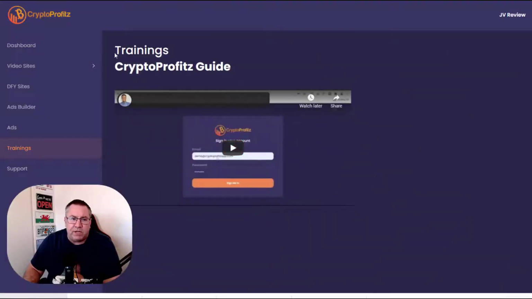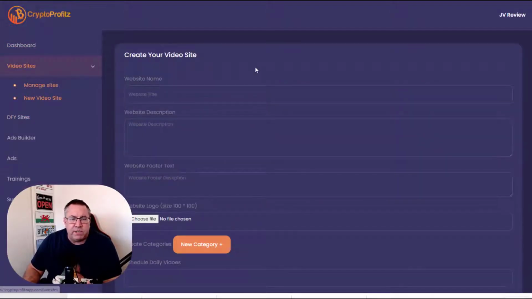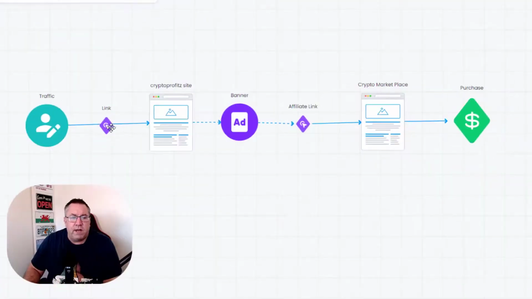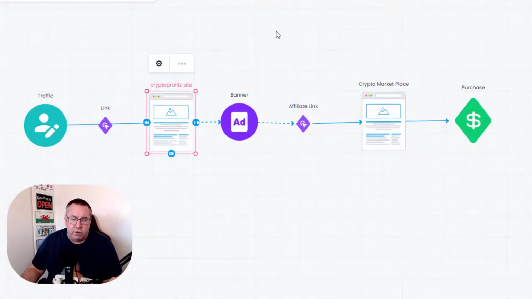So however they're actually made, it's the traffic that you'll find is the issue. So putting aside anything to do with videos that are not yours anyway, my big concern with this is the traffic. If you can't get traffic, you're not going to get anybody over to your site in the first place, because it depends on them coming through this link here. They have to be given a link to be able to get to this site. Nobody's going to find this organically. Nobody's going to go on Google and find your site organically, because you're not even using your own content. You're using other people's content.